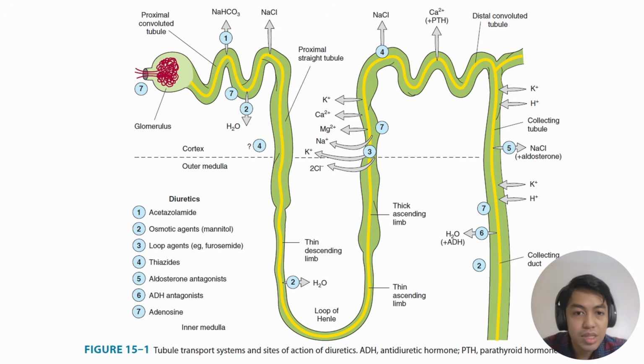Now, this diagram is derived from Katzung, which is our primary textbook for pharmacology. And you can notice here some diuretics or drugs that target several structures here in the renal tubule. This is why we need to memorize what happens in the renal tubule kasi this is the primary target of a couple of drugs for diuresis.